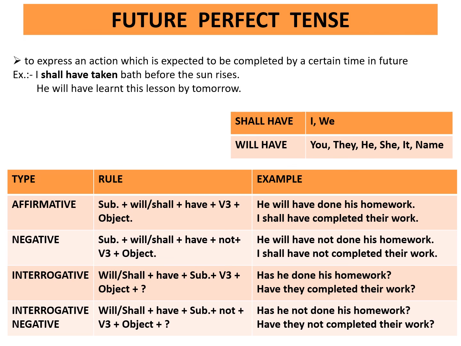Interrogative. Rule is will/shall plus have plus subject plus third form of the verb plus object plus question mark. Example, has he done his homework? Have they completed their work? Interrogative negative. Rule is will/shall plus have plus subject plus not plus third form of the verb plus object plus question mark. Example, has he not done his homework? Have they not completed their work?